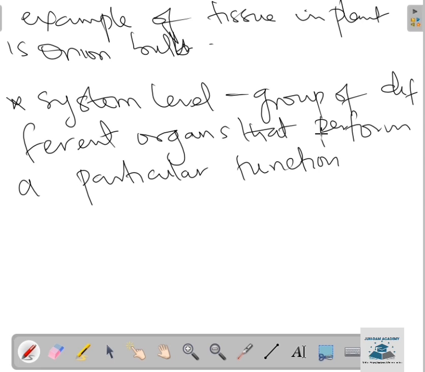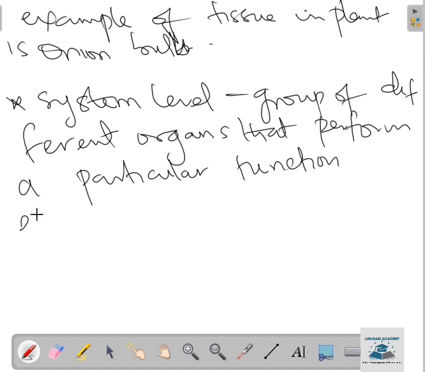In the reproductive system we have the testes and the ovaries. We also have the excretory system, which deals with waste products in our body, with the kidney, the urinary bladder, and so on. And we also have the circulatory system, which aids the circulation of blood around the body. Examples are the heart, arteries, and veins. These are the examples of systems found in man.